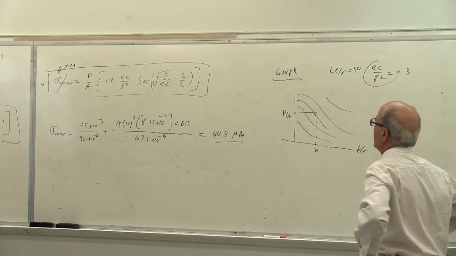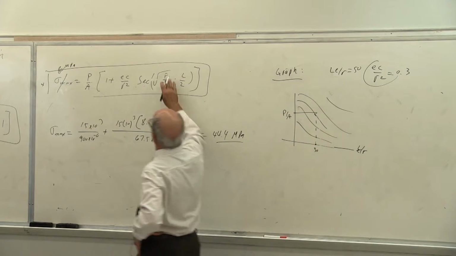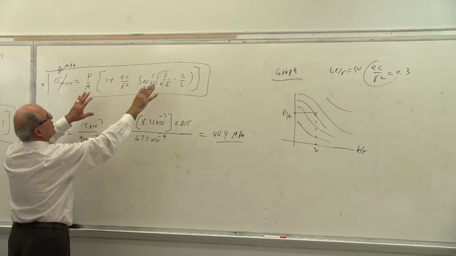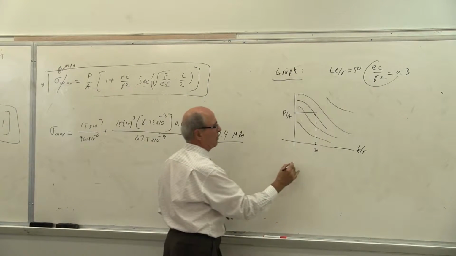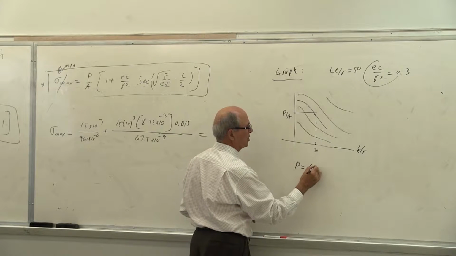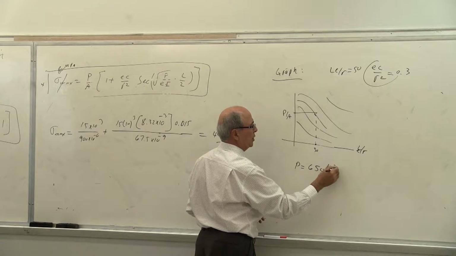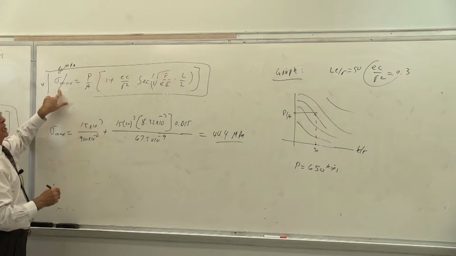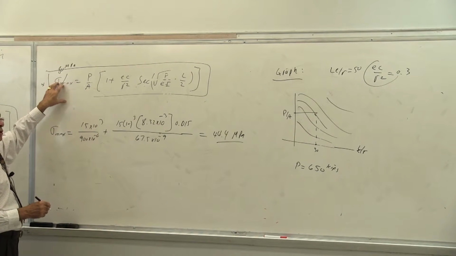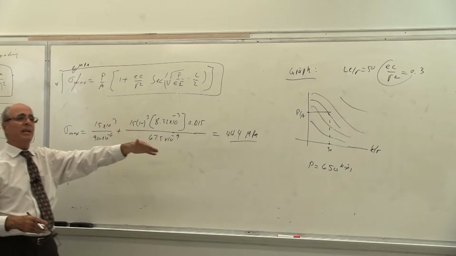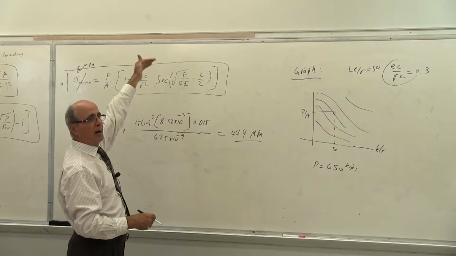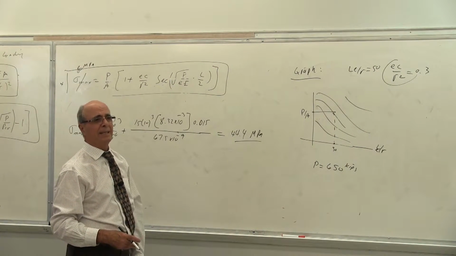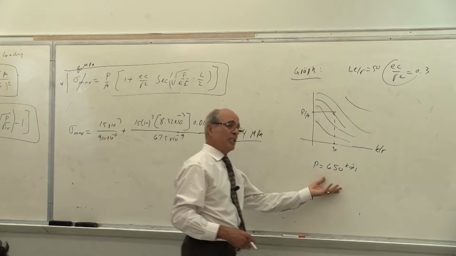That's approximate P. But then when you find the approximate P, from there you put the P here. For that problem, P ended up being, I recall, 650 kips. So I put 650 kips here, and I check to see whether I get to sigma max. If I get lower, it means I have a lower value. If I am above that, I use trial and error. This gives you an indication where to start.